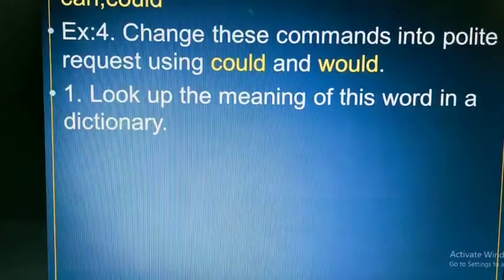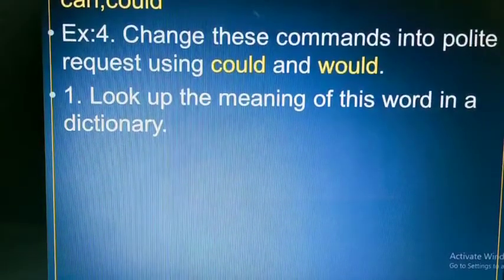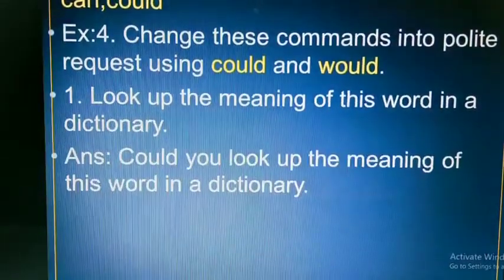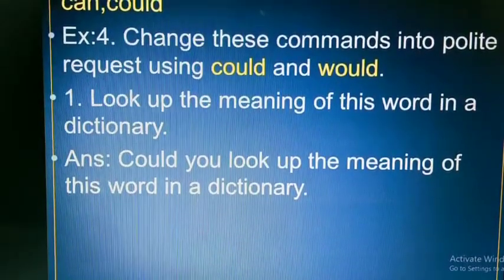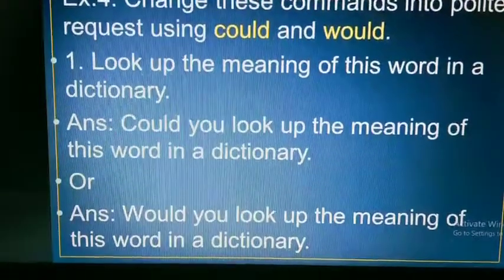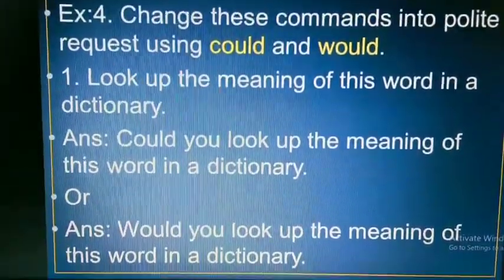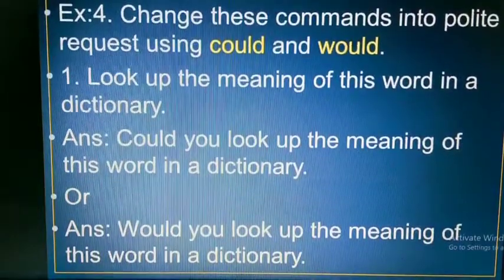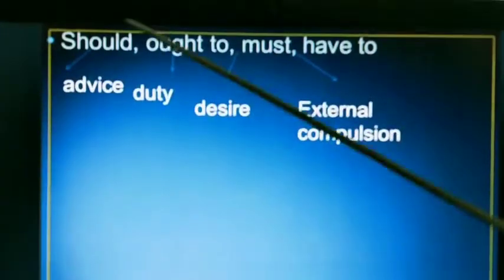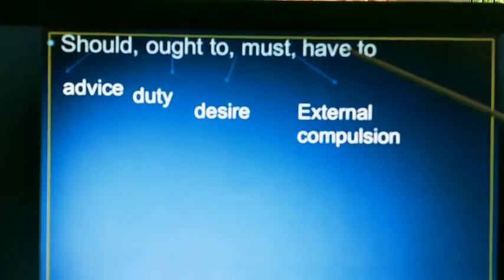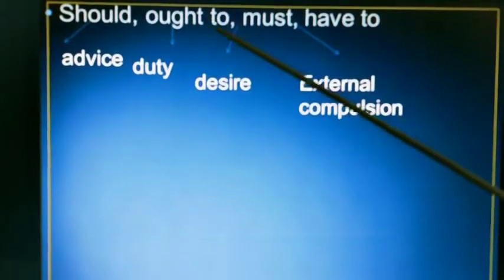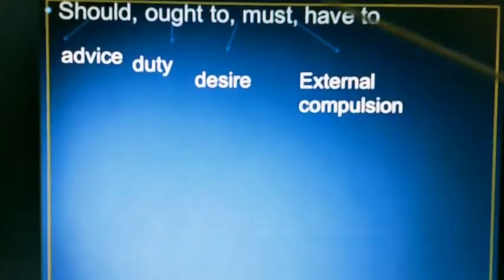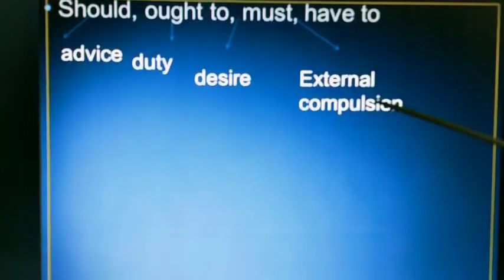Okay, if we use could, then: could you look up the meaning of this word in a dictionary? We can use would also. Would you look up the meaning of this word in a dictionary? And the rest are homework for you. Look at these modals: should, ought to, must, have to. Should suggests advice, ought to suggests duty, must suggests desire, have to suggests external compulsion.